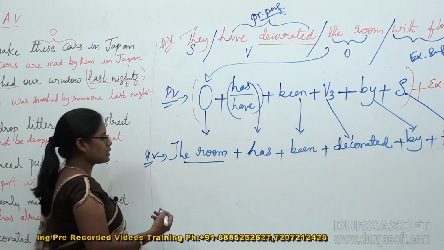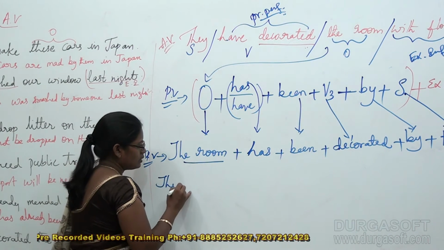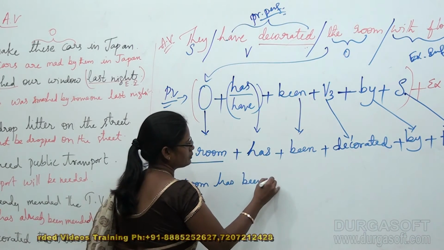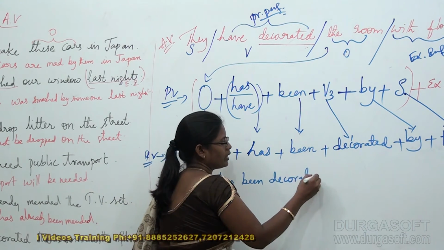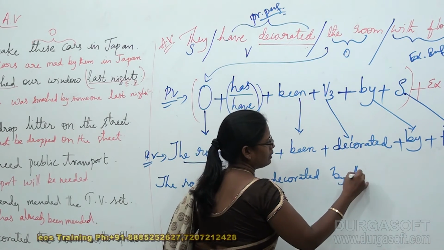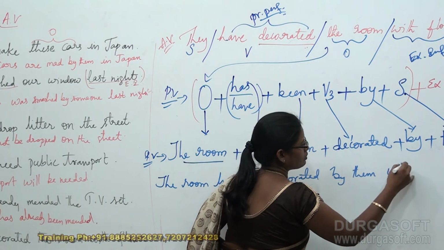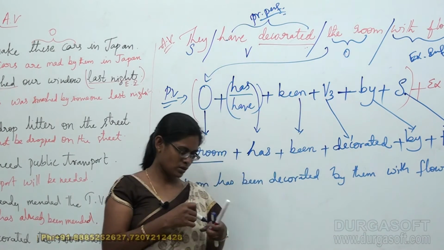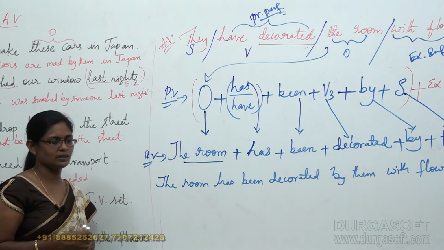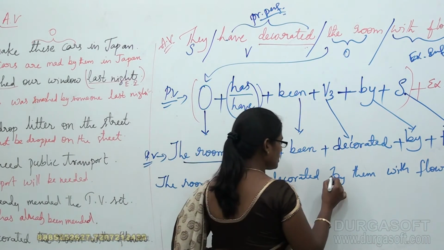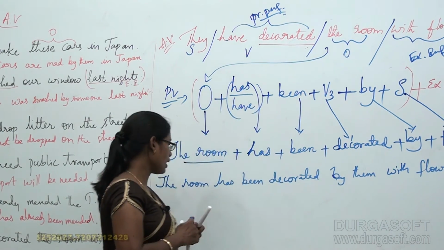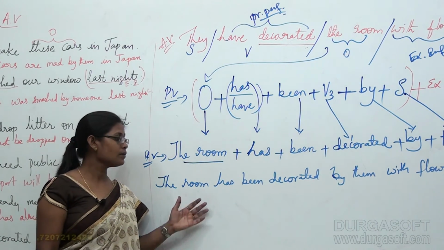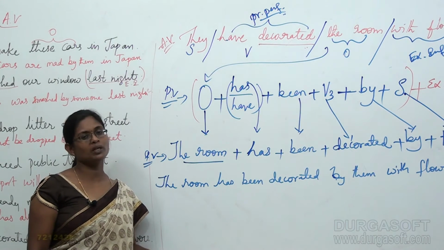So when I put it in the sentence, it's like this: The room has been decorated by them with flowers. So this is my actual sentence, and in fact I said this is my second step, and this is my third step, and one more, a fourth step, I am going to follow, that is something I am going to remove from the given sentence.